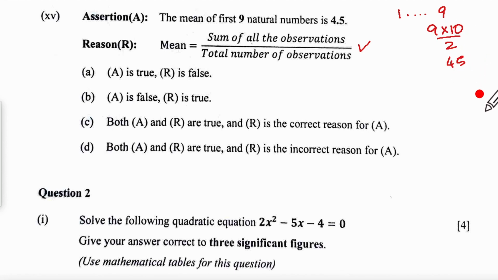So 45, and 45 will be divided by 9. The sum is 45, so the mean is equal to 5. So this is wrong. This is correct. So the option is B. Okay, this is wrong. It should have been 5, but the formula is correct.